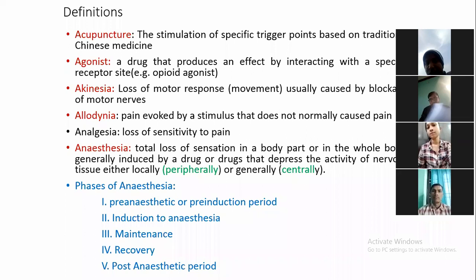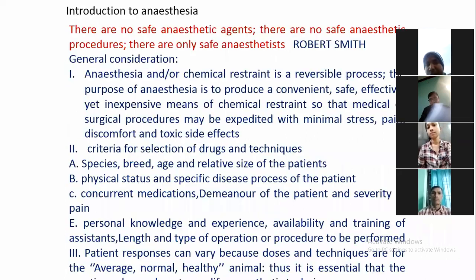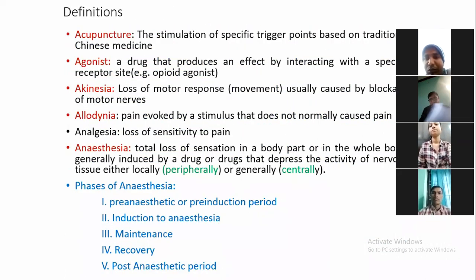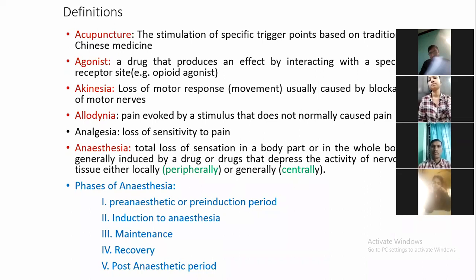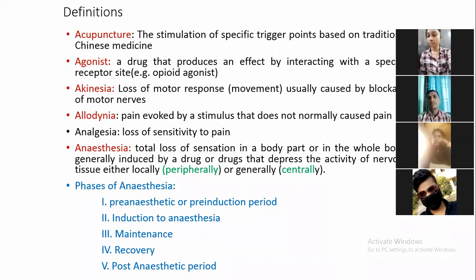Next are some definitions, like acupuncture. What is acupuncture? These terms are generally used. Acus means needle, and puncture means stimulation, that is, stimulation of analgesia by triggering a specific point.